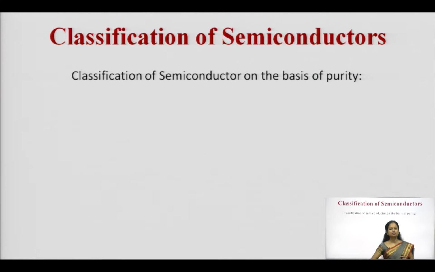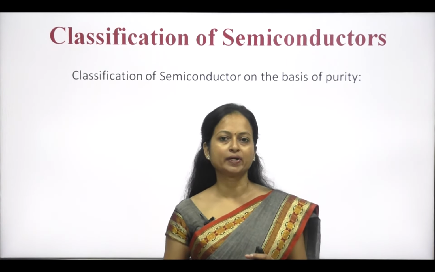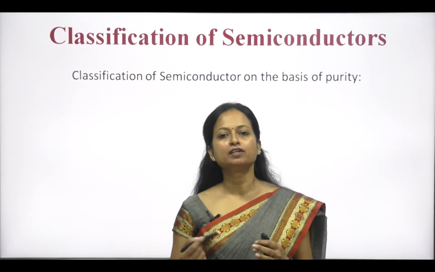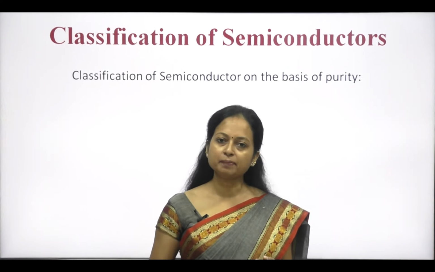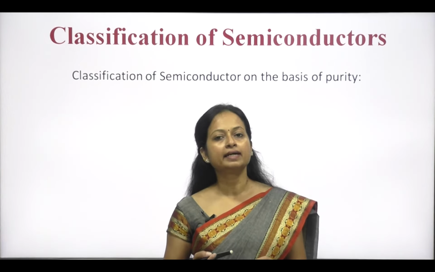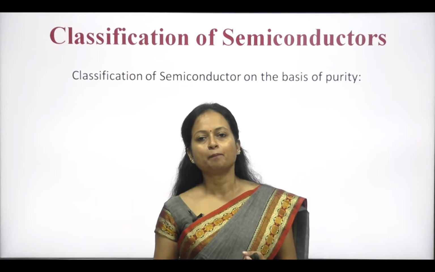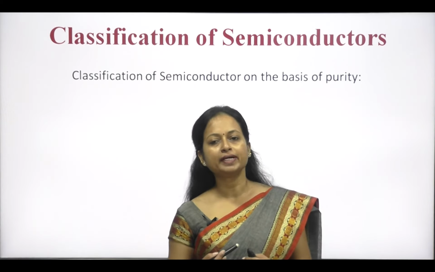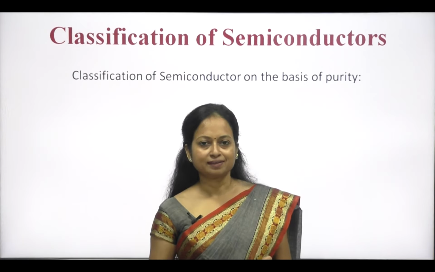Now, let us study the classification of semiconductors on the basis of purity. You have studied whether it is an elemental semiconductor or a compound semiconductor. But at the same time, as we have studied, the conductivity of semiconductors can be increased. How? By adding some impurities, and the addition of impurities to pure semiconductors is known as doping.